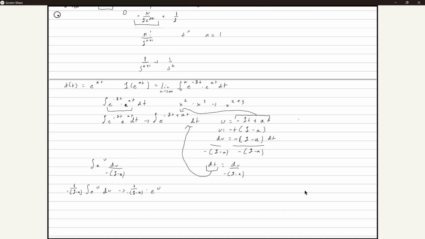So we've officially taken the integral of this, but we still have this darn u. What is u equal to in this case? u is equal to negative st plus at. Perfect. Well, actually, no, it will be the second version. You remember how we distribute a negative t out?